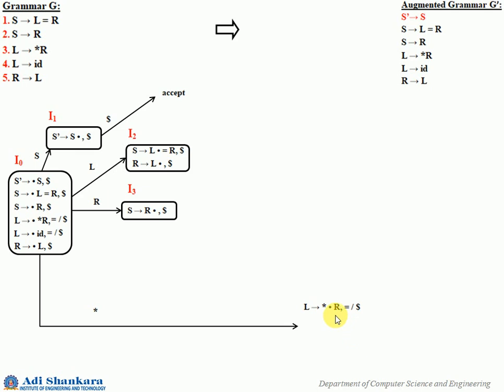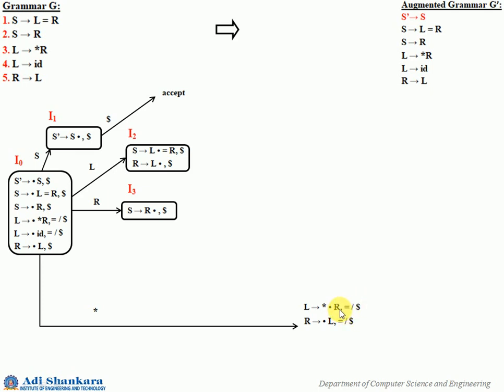Now since R is coming immediately after dot, what you need to do? All those productions with R on the left side have to be added. So R gives dot L, and what will be the look aheads? How will you find this look ahead? Since after dot R comes, after R whatever comes, the first of it.